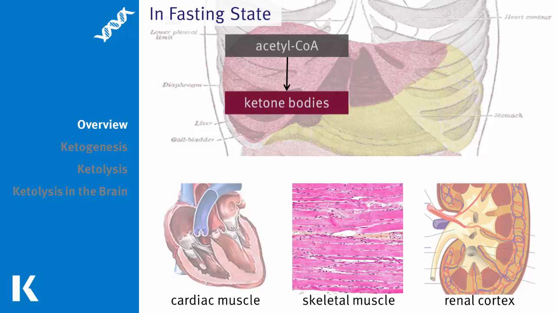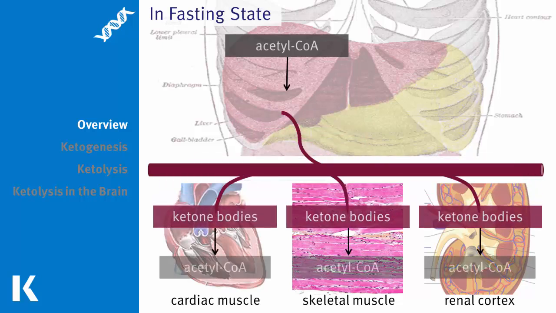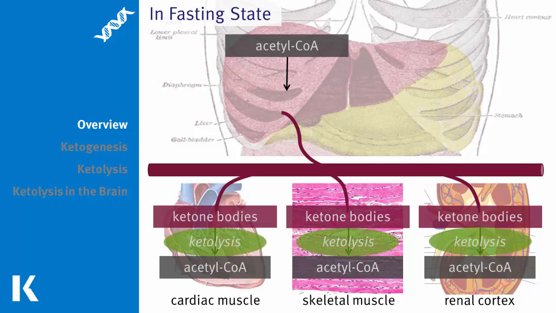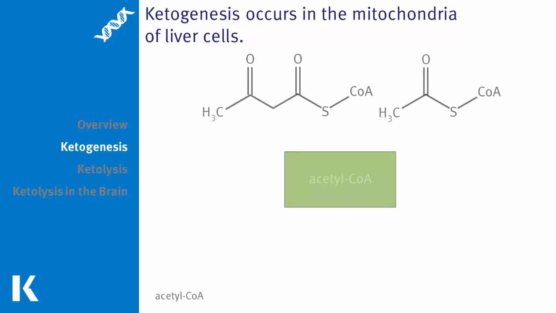During prolonged starvation, acetyl-CoA from the beta oxidation of fatty acids can be converted into ketone bodies in the liver. This is done through a process called ketogenesis. These ketone bodies are then transported through the circulatory system to tissues where they can be converted back into acetyl-CoA. The process of turning ketone bodies back into acetyl-CoA is called ketolysis. First, we'll investigate ketogenesis, or the synthesis of ketone bodies.